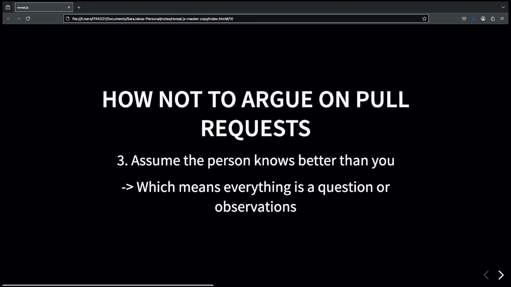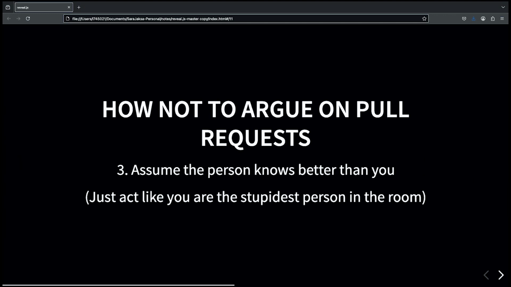That means that both my comments and my coworkers' comments, and also on a project I volunteer on, tend to be questions and observations, or actually explanations of why this is wrong. I never give a comment that something is just wrong. It's always longer. It helps to just act like you're the stupidest person in the room and get them to explain everything to you.